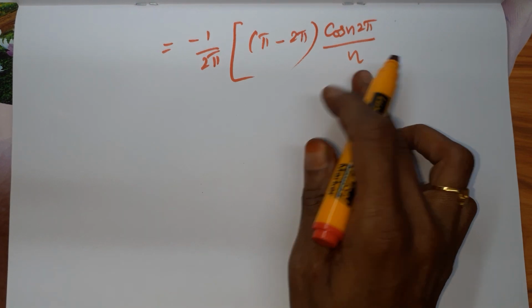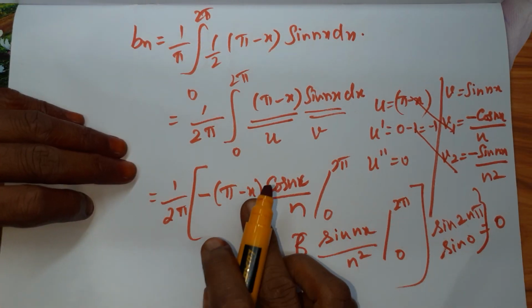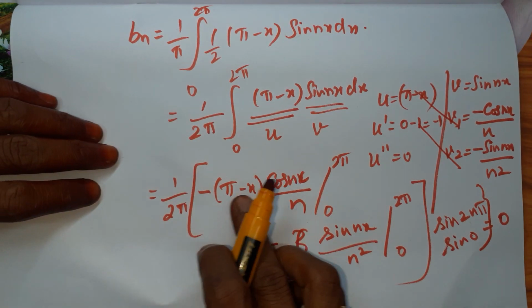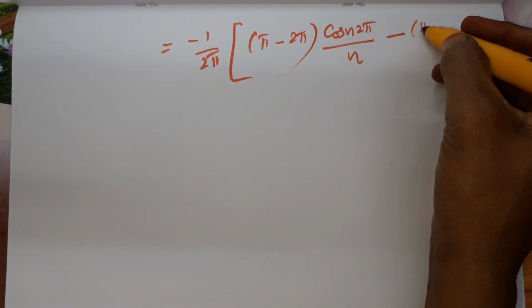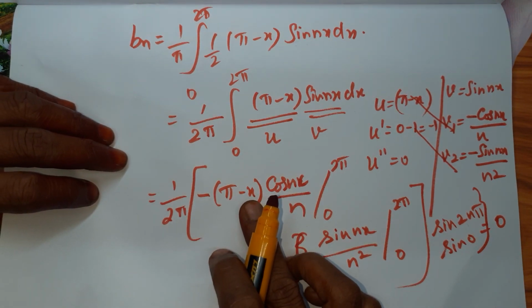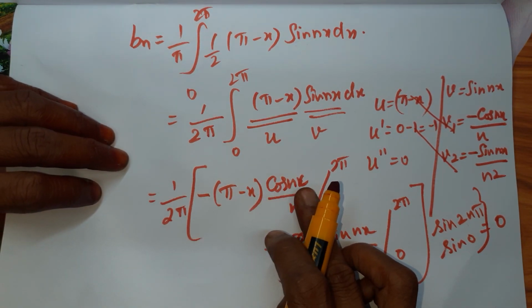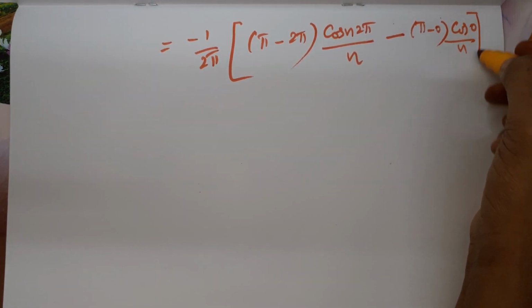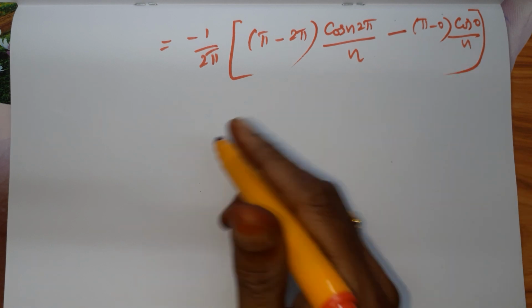This is my upper limit, minus the lower limit. This minus sign I have taken outside. When I apply the lower limit, it is pi minus 0. Sorry, x I have to substitute as 0, cos n 0. So that is cos 0 by n. So I have taken the upper and lower limits.